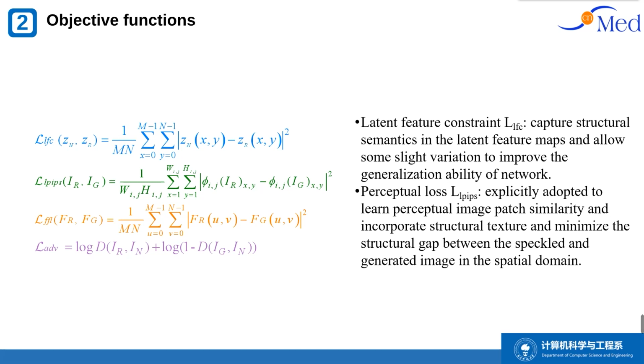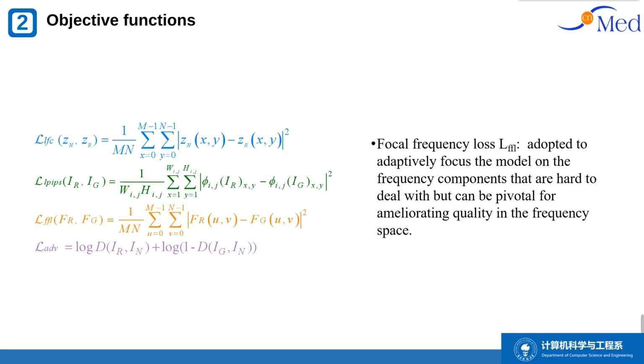Perceptual loss is explicitly adopted to learn perceptual image patch similarity and incorporate structure texture, and minimize the structural gap between the speckled and generated image in the spatial domain. And focal frequency loss is adopted to adaptively focus the model on the frequency components that are hard to deal with but can be pivotal for ameliorating quality in the frequency space.